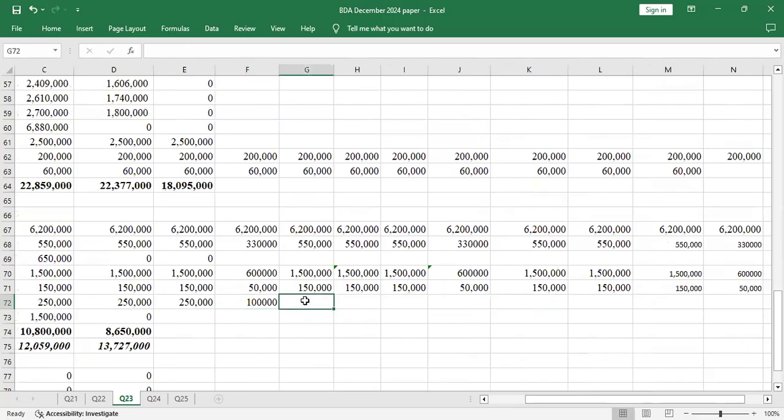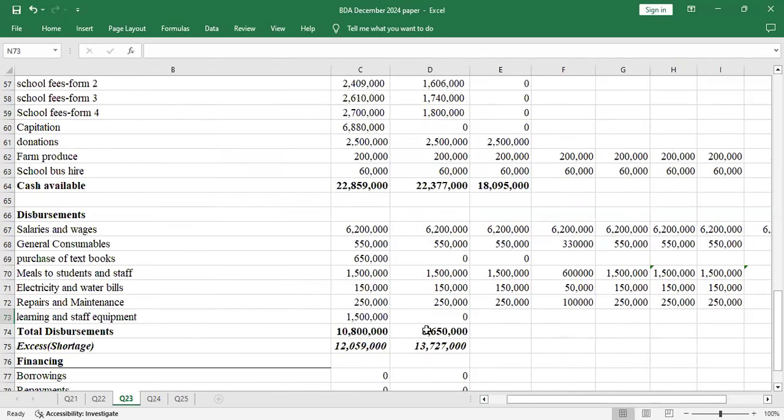Now in May, the term opens, so we'll go back to spending 250. The same occurs in June and July. Then in August, when the school is closed, it will be 100. Then I'll go back to 250, then 250 again, and I can copy that 250. Then the last one, the school is closed in December, I'll only spend 100.